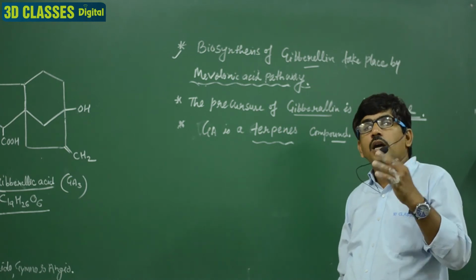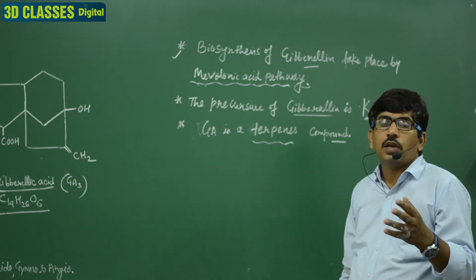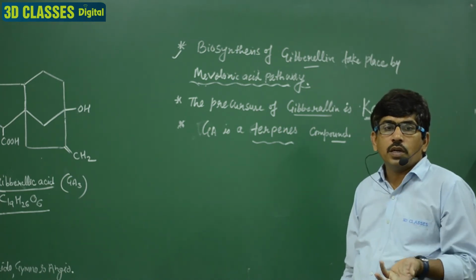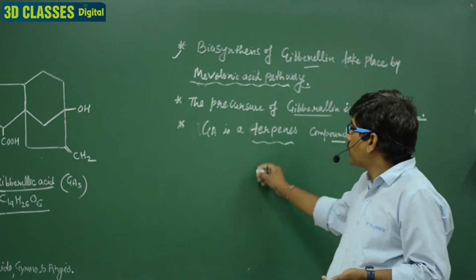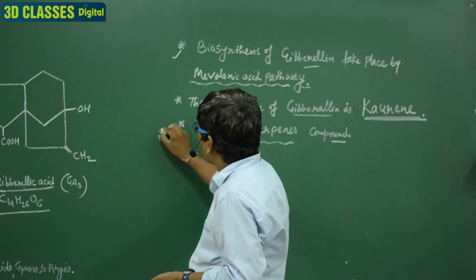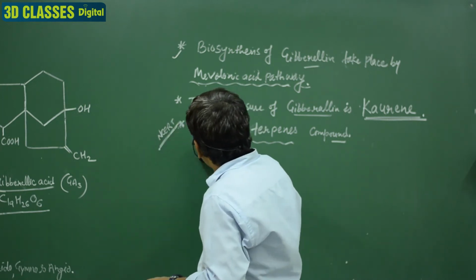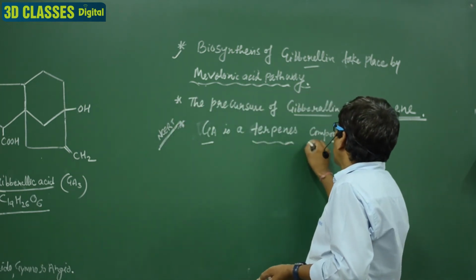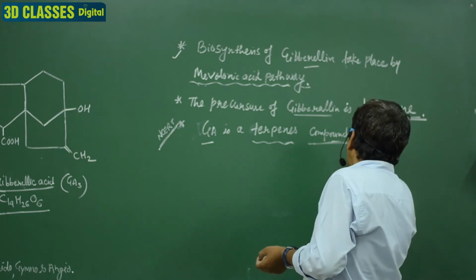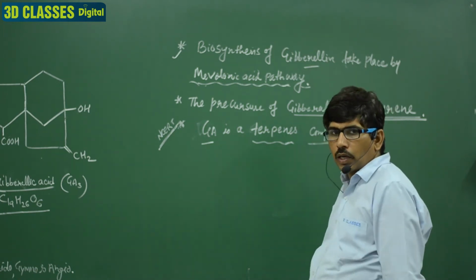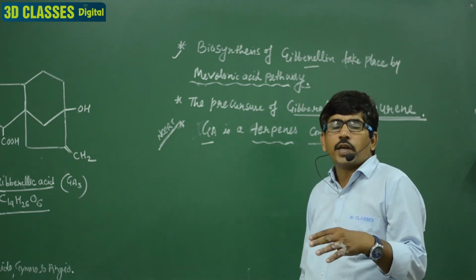And in your NCERT book, it is given as a terpene. A terpene compound makes the gibberellic acid. That is present in the NCERT. It means GA is a terpene compound. Clear? It is a derivative of terpenes.